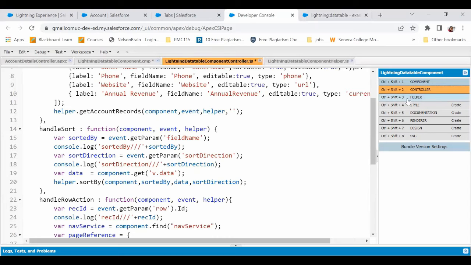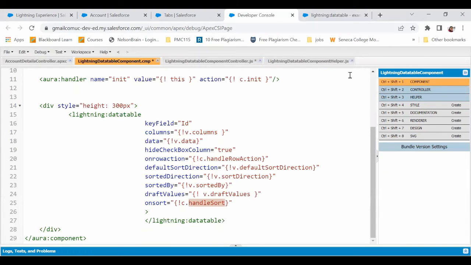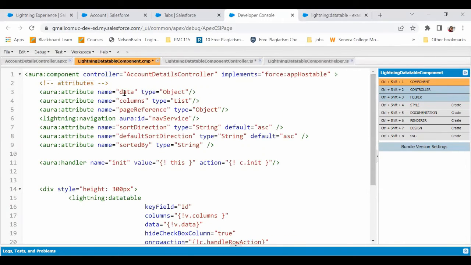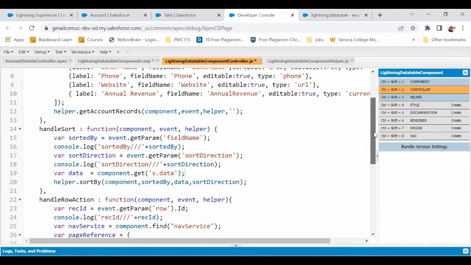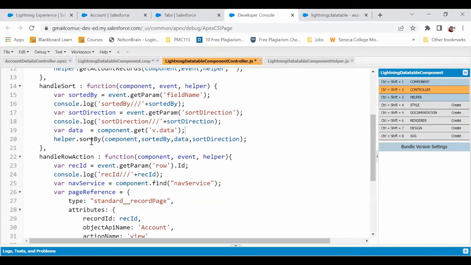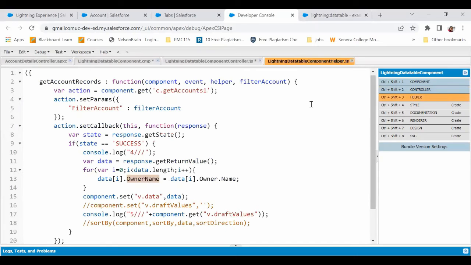Now data is, obviously, as we saw at the beginning itself, all the data that we got. So what we are going to do is pass all these three things as parameters to a sort by function that we have written in our helper. So let's create this sort by method in our helper.